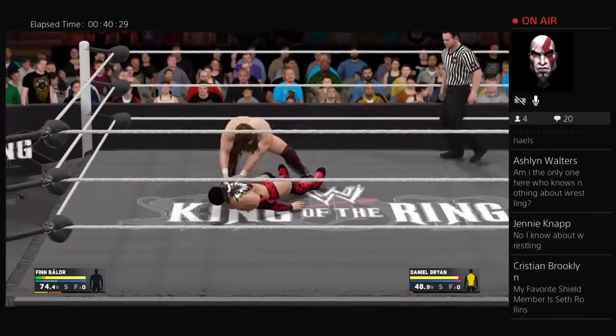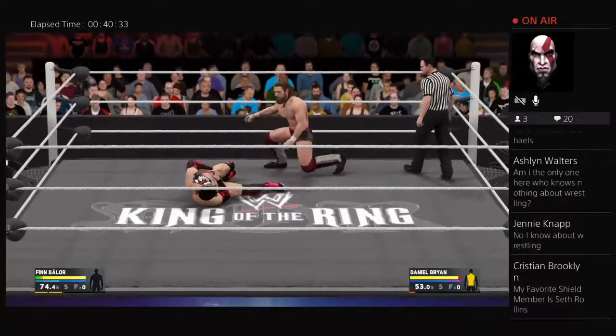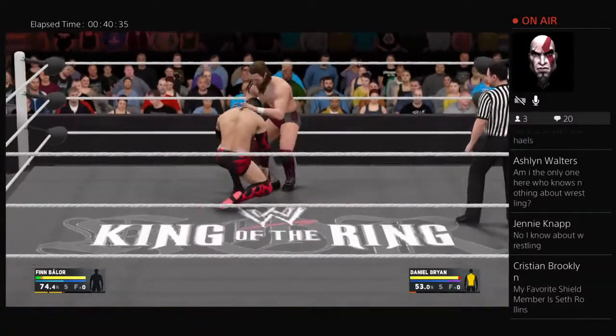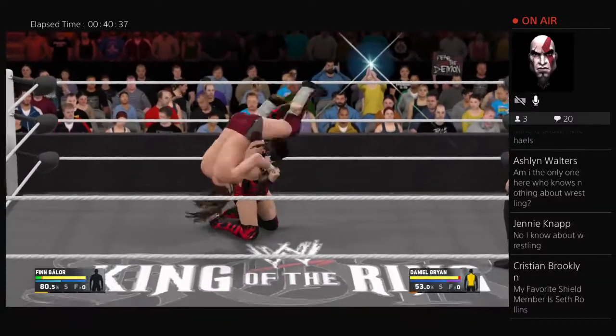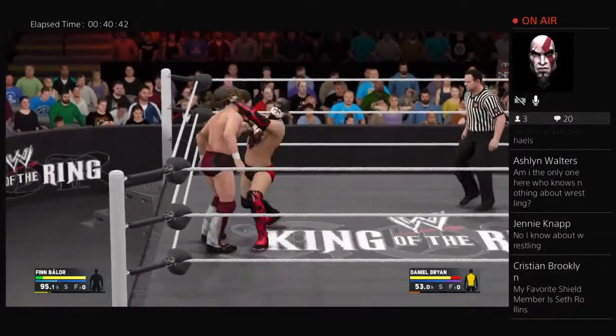Now going to go after the legs of Finn Balor. That's a very unorthodox strategy from Daniel Bryan. We normally don't really see him isolate a body part for submissions, but he may have to try to ground Finn Balor because he realizes that when it comes to the speed department, Balor has the advantage.